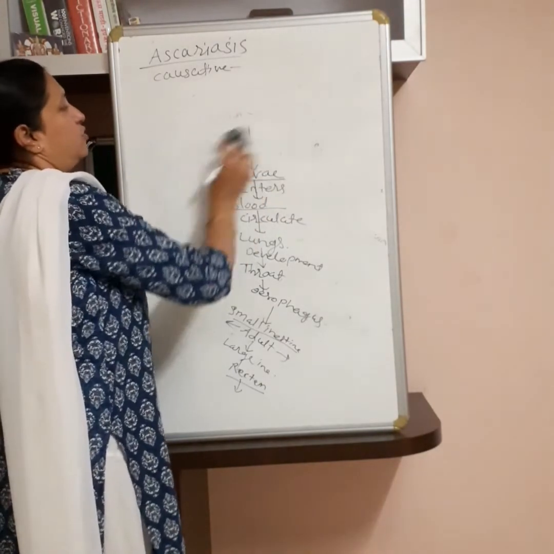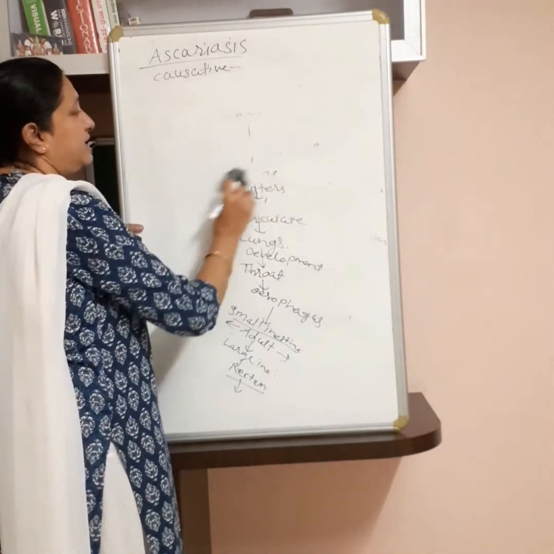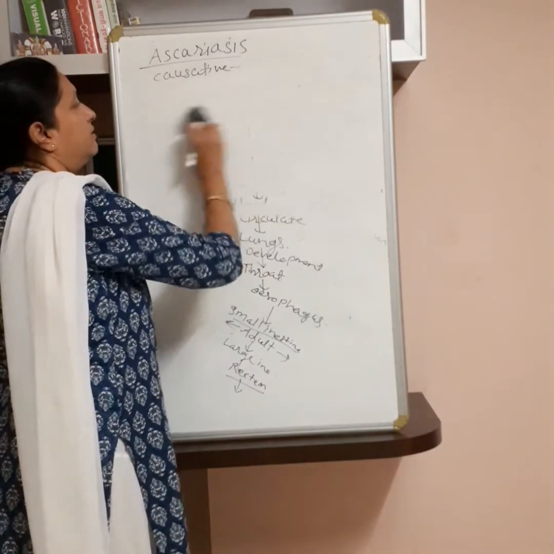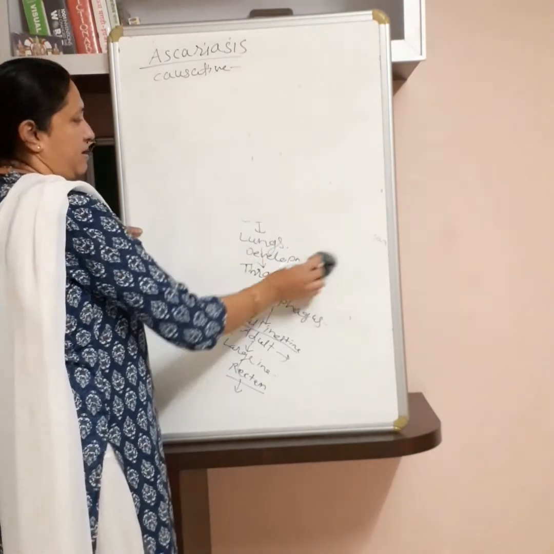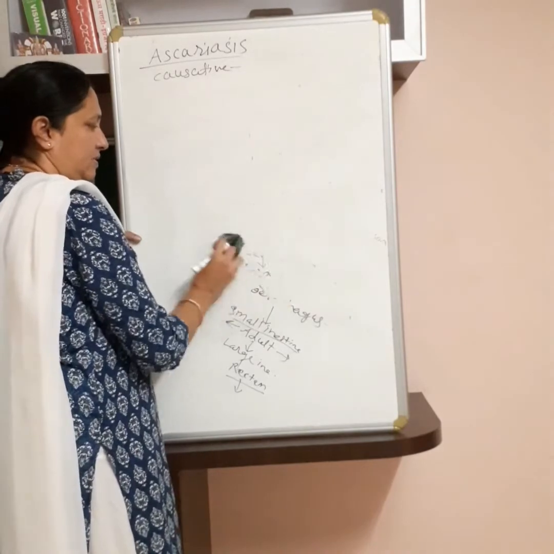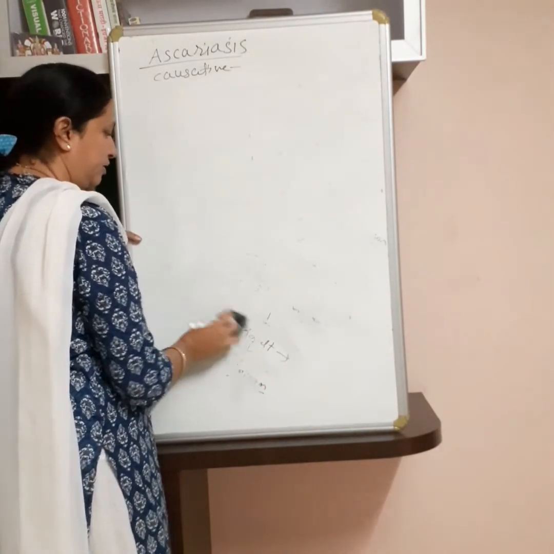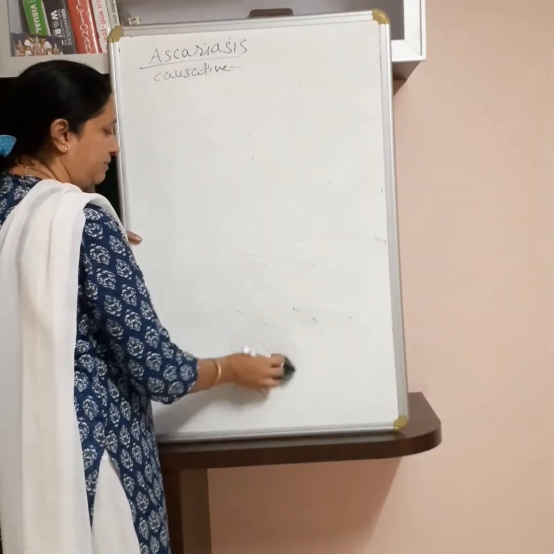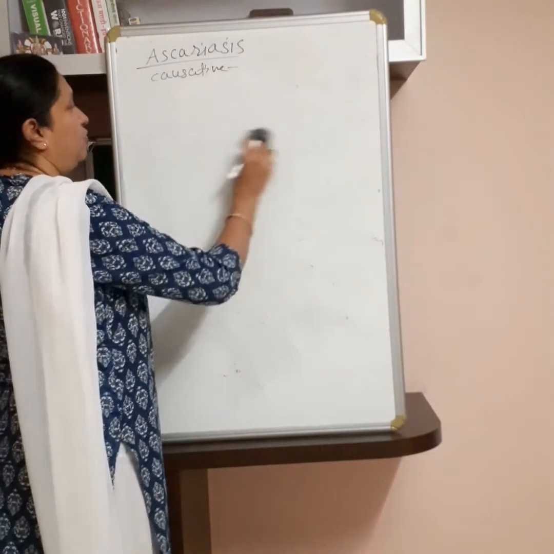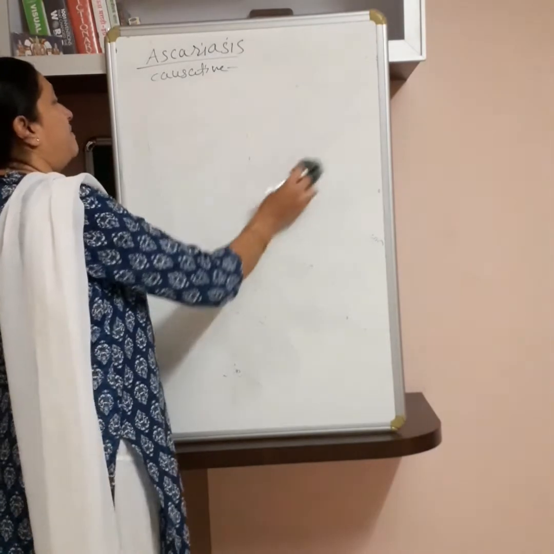So the preventive measures against ascariasis are to clean the hands and wash fruits and vegetables before eating. Properly washed and properly cooked vegetables are useful for prevention from Ascaris.